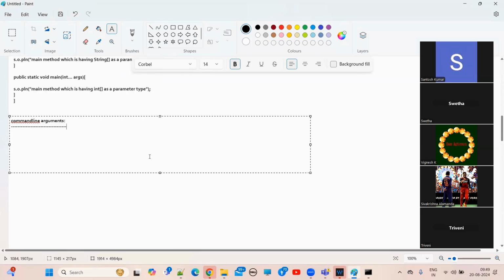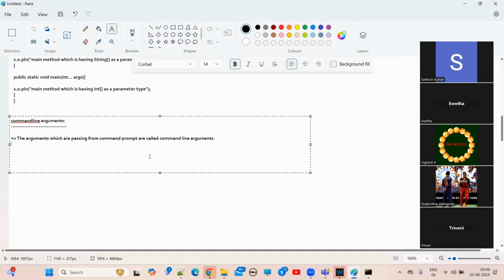What do command line arguments mean? The arguments which are passed from the command prompt are called command line arguments.